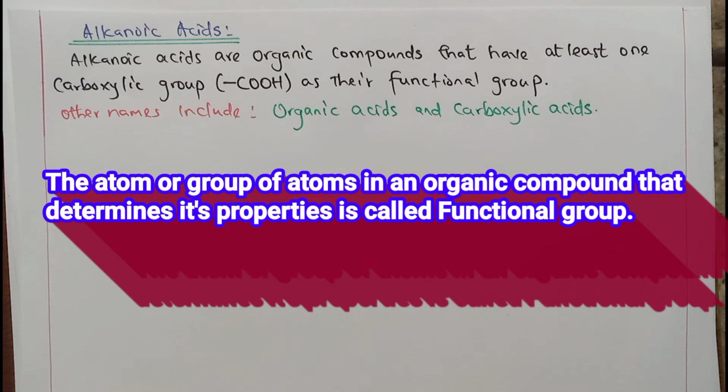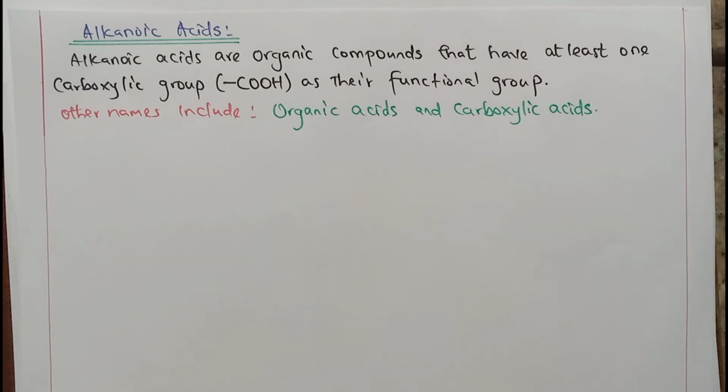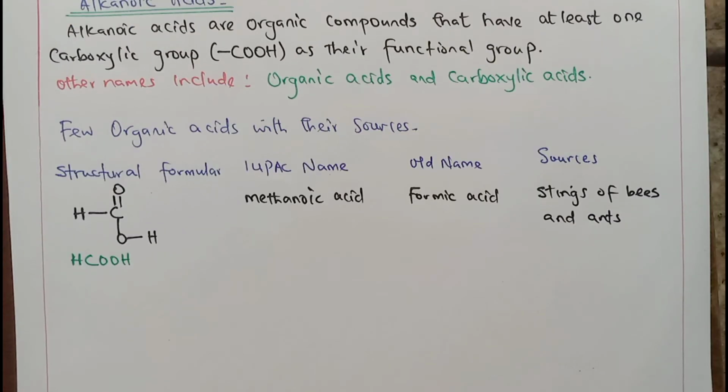They are mostly found there. And I am going to be writing out some of them and where they can be found, including their possibly common names or old names. The first to look into is methanoic acid. It is found in bee and ant stings.